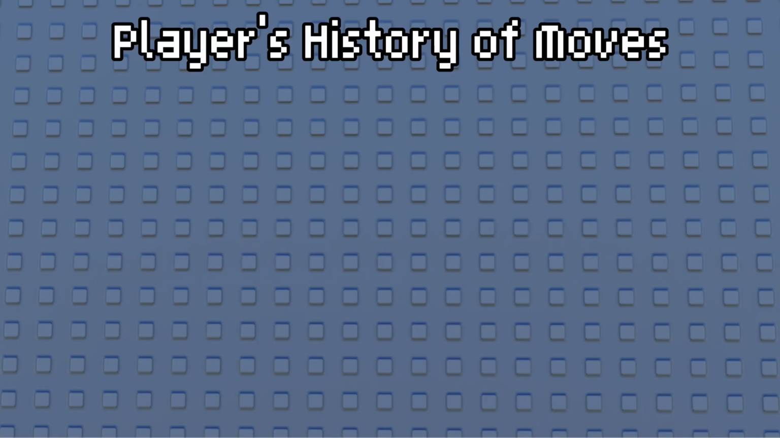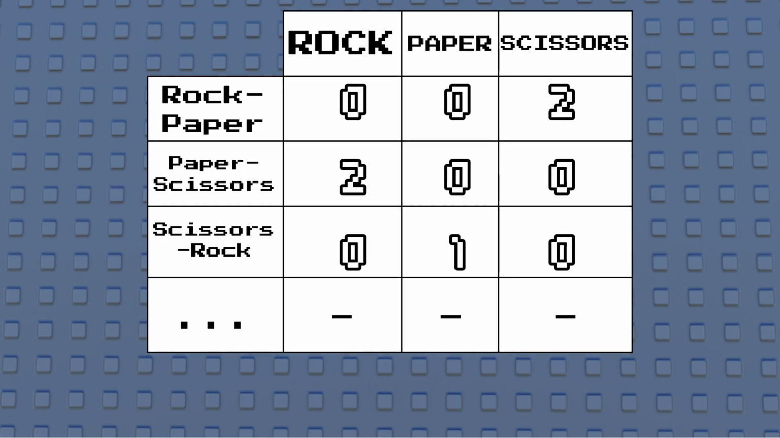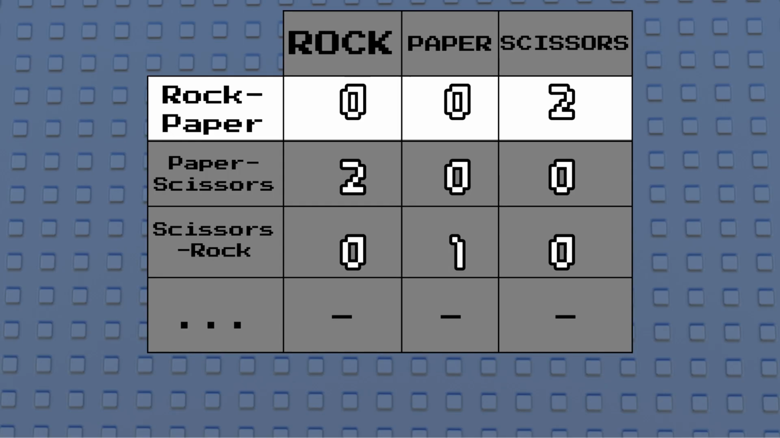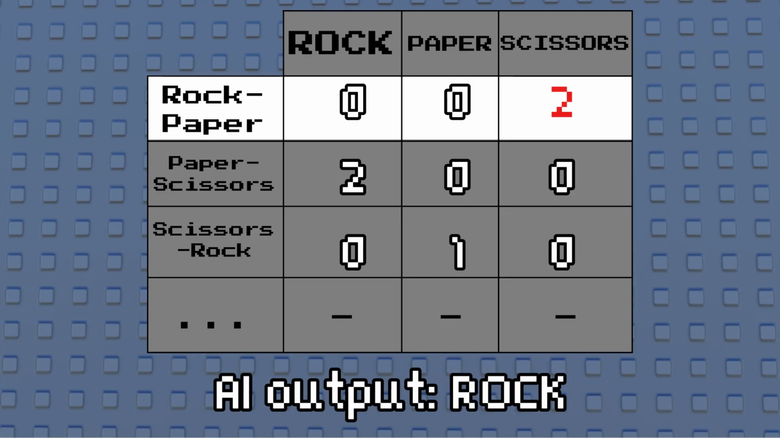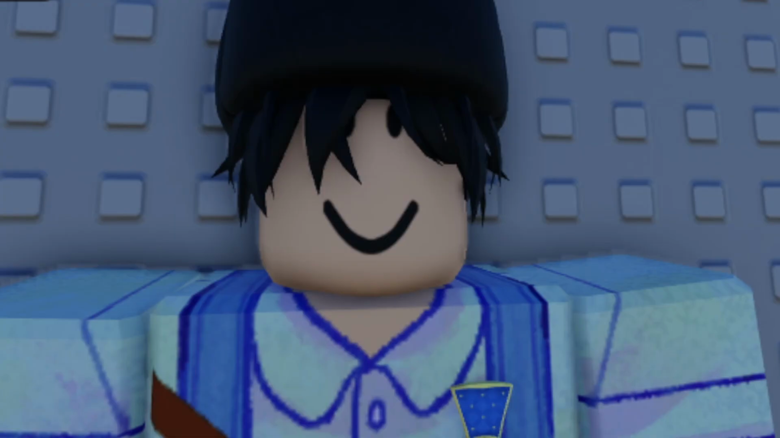Let me show you how it works with a simple dataset. Say your move history looks like this. The AI slides through that history, looking at every two move sequence and what came next. And here's what the AI builds from that. So now, let's say your last two moves were rock and paper. The AI sees that rock paper has led to scissors twice before, so it predicts scissors again. And since it wants to beat that prediction, it plays rock, the counter to scissors. That's it. It's reading your patterns and learning how to counter them.